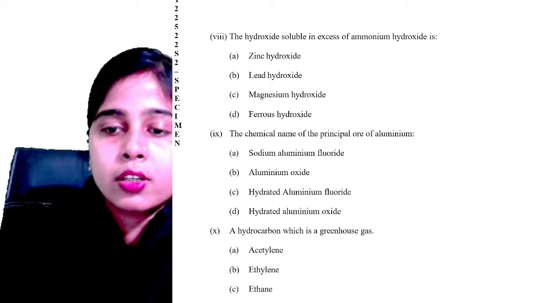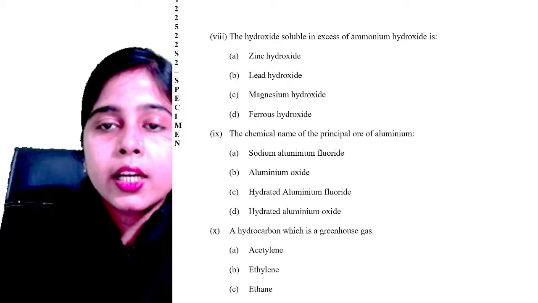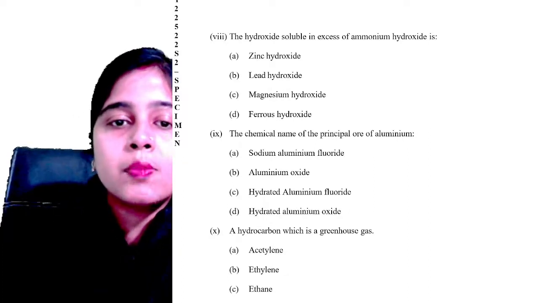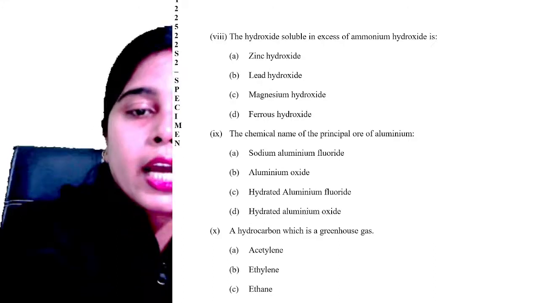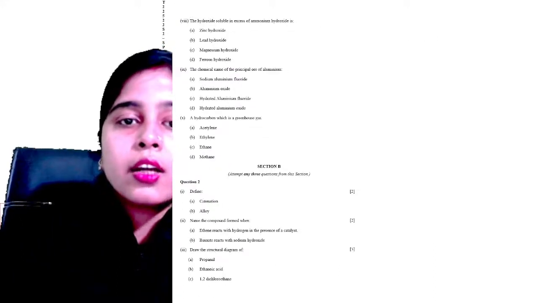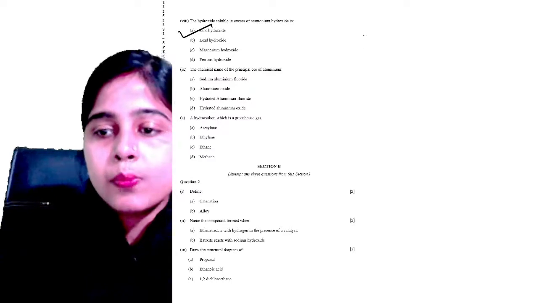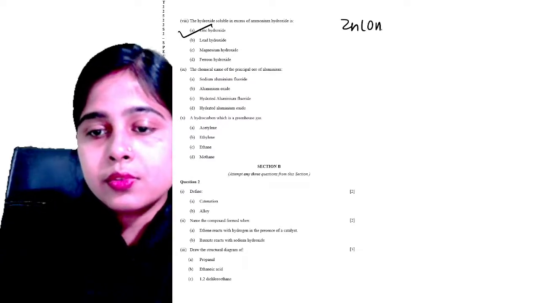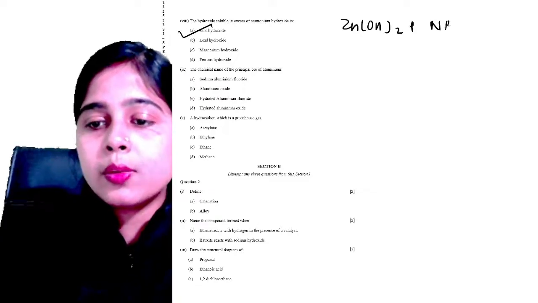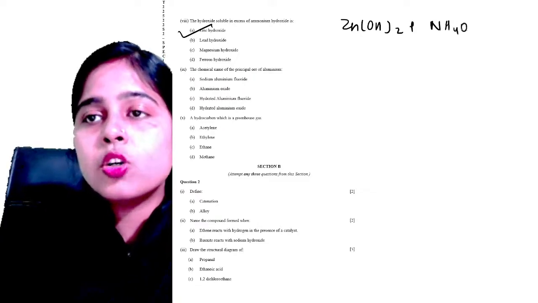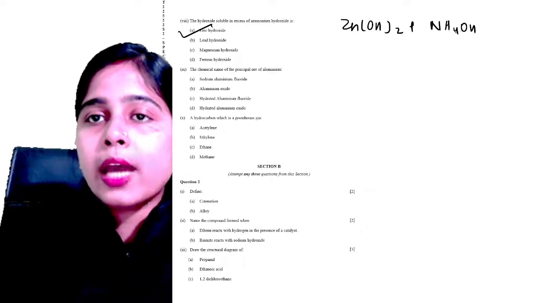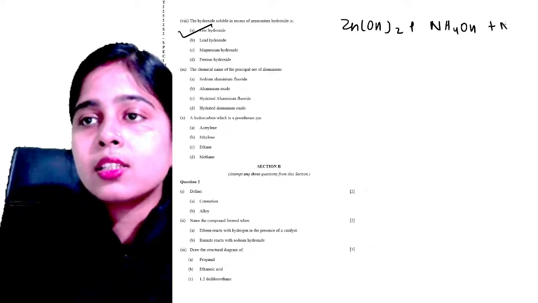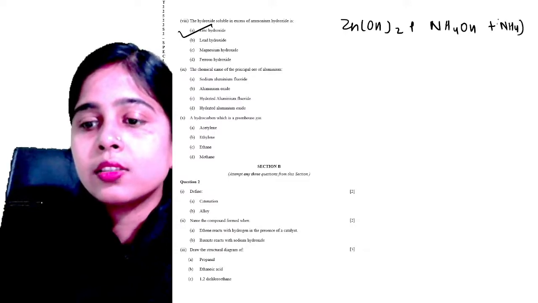It is zinc hydroxide. Zinc hydroxide is the correct hydroxide which is soluble in excess of ammonium hydroxide. Let me show you the reaction for this. So, what happens? Zinc hydroxide, if you put excess of ammonium hydroxide to this, what happens? Along with this, ammonium sulfate is also there.